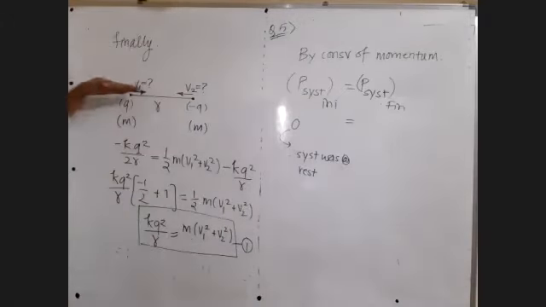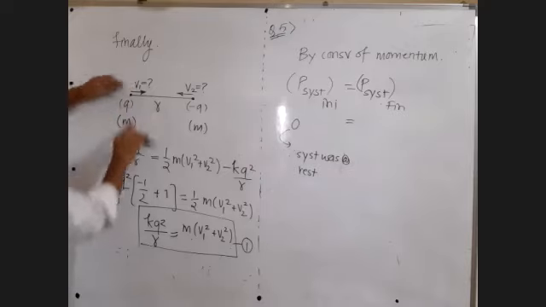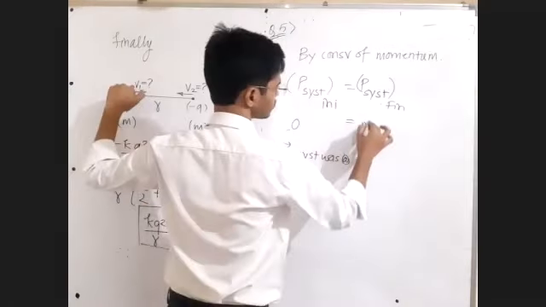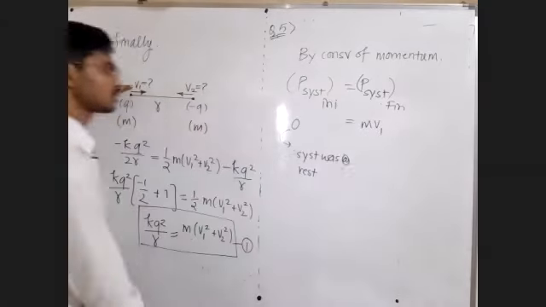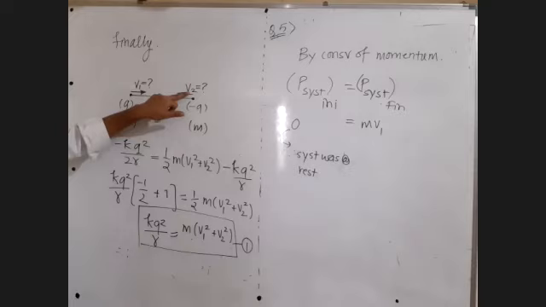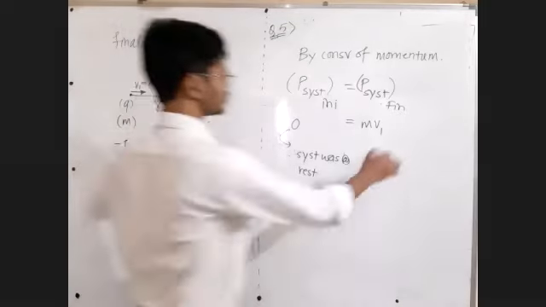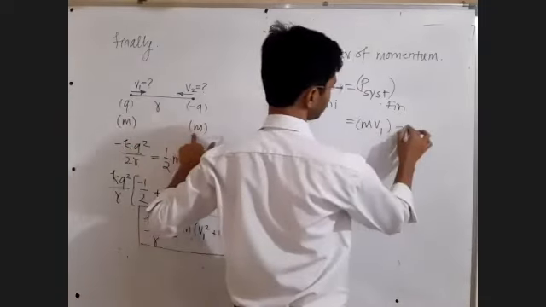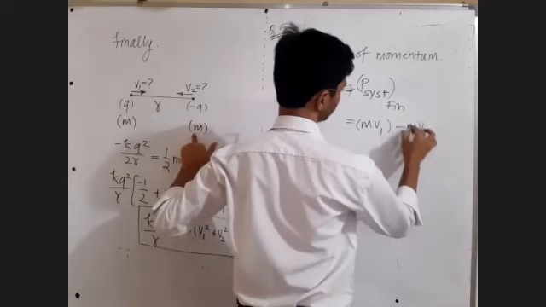Total rightward momentum: m1 v1 is the rightward momentum, and m2 v2 is the leftward momentum. All rightward momentum minus all leftward momentum.